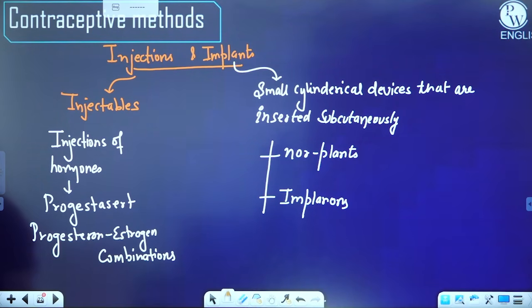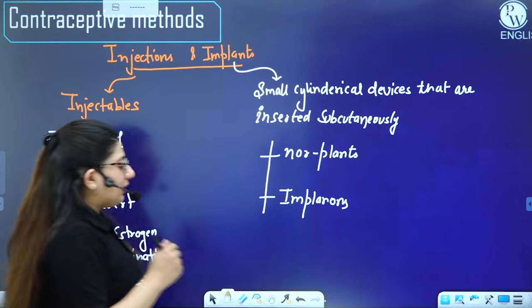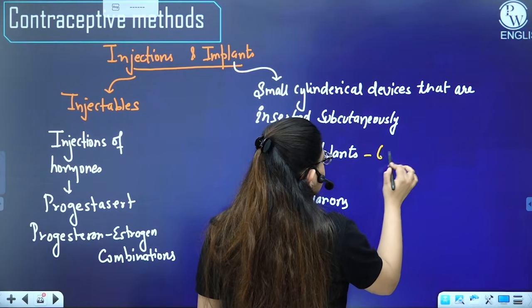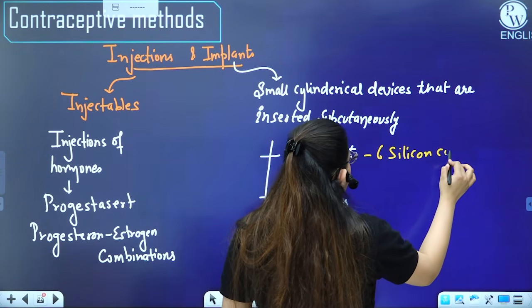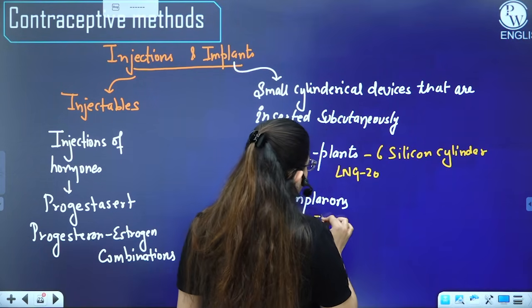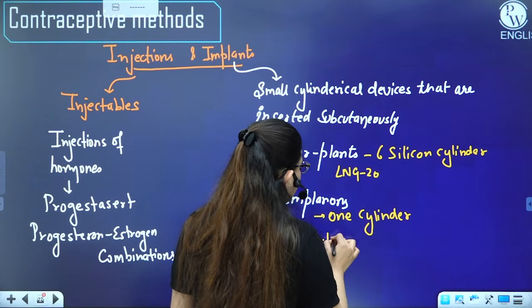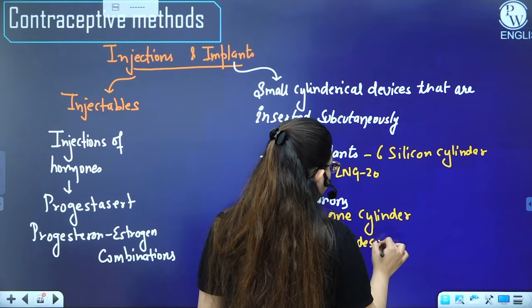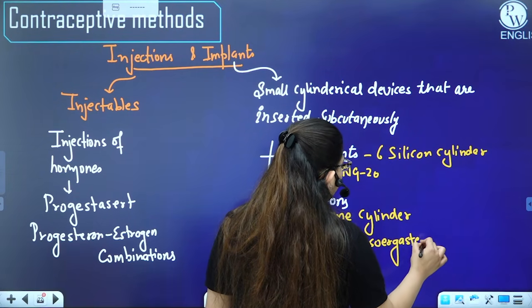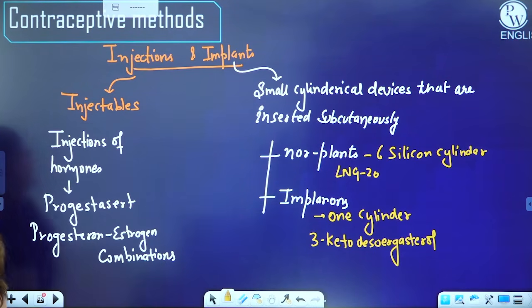So you must have seen its image in the NCERT. In the NCERT, there is a female finger shown with the six matchsticks, right? So if I'm talking about the Norplant, it contains six silicon cylinders with LNG20. Implanon contains one cylinder. And what does it contain? It contains 3-keto desogestrel. Both are analogs of progesterone, and they will work similarly to how the hormonal IUDs were working.